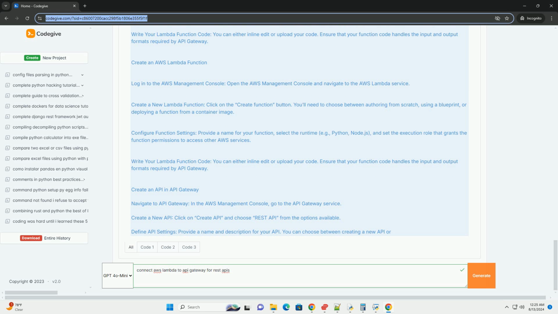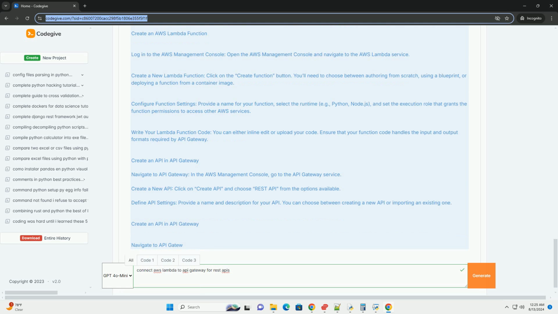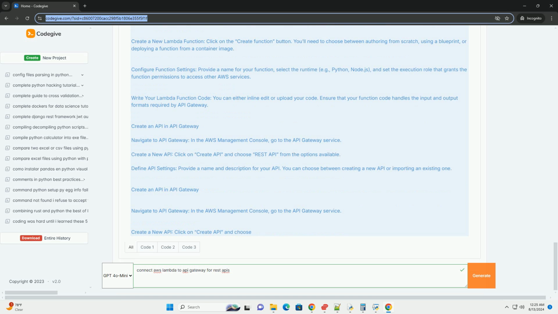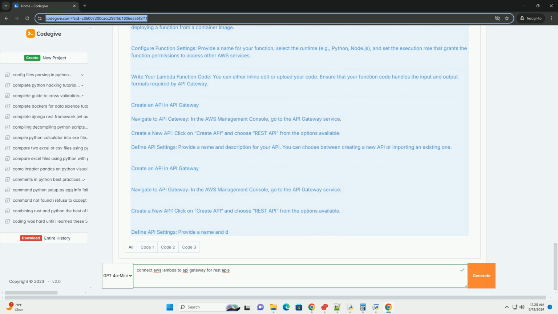Conclusion. Connecting AWS Lambda to API Gateway allows you to build scalable and serverless RESTful APIs. By following these steps, you can create a Lambda function, configure an API in API Gateway, integrate the two, and deploy the API to make it accessible over the internet. This serverless architecture is highly efficient and eliminates the need for managing